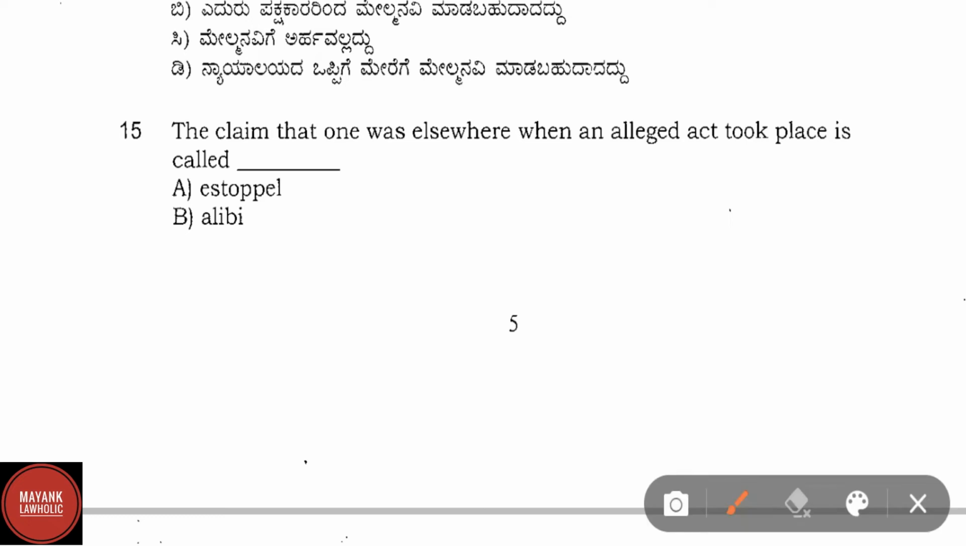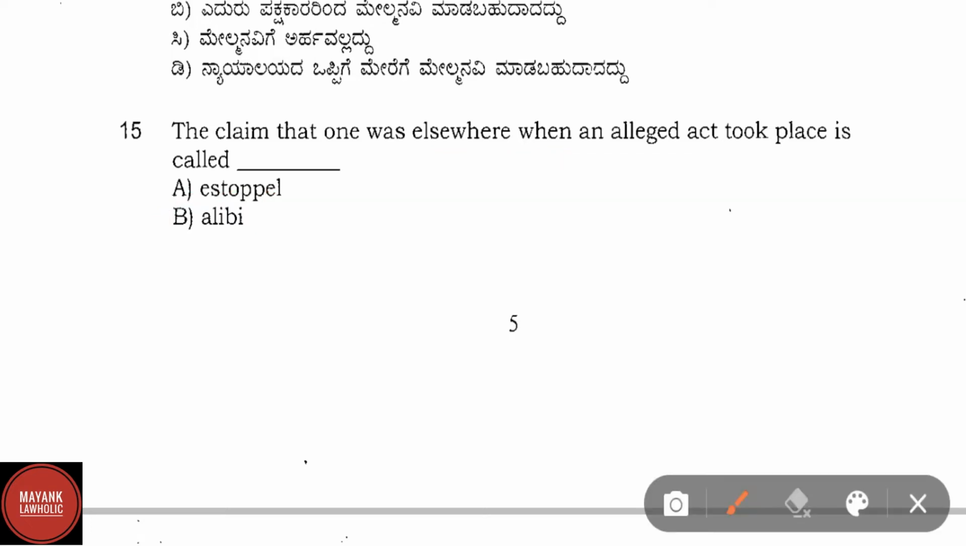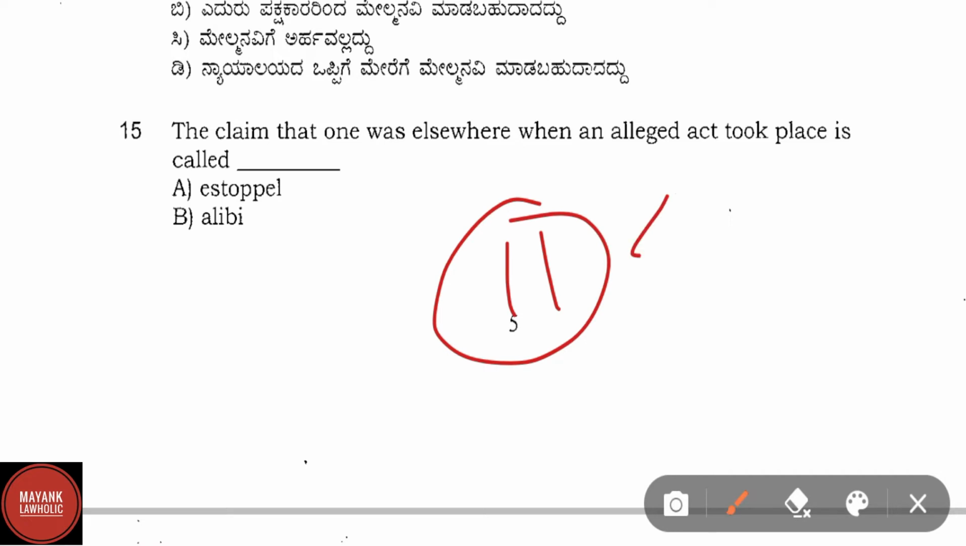Question number 15. The claim that one was elsewhere when an alleged act took place is called. Here correct answer is option B, that is alibi. Alibi is provided in section 11 of the Indian Evidence Act.